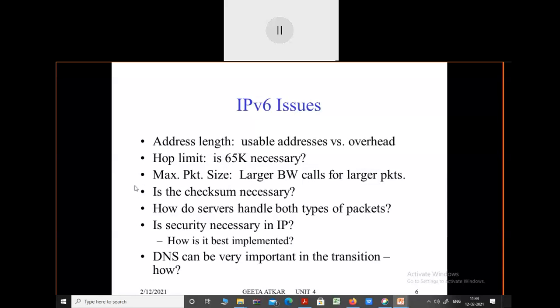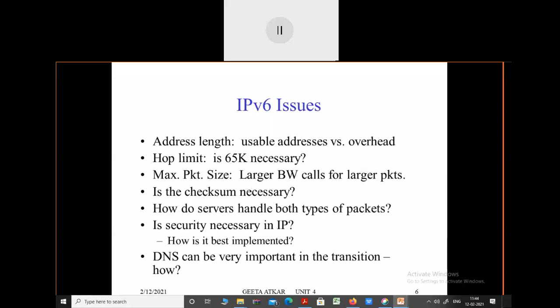And maximum packet size: larger bandwidth calls for larger packets. If the size of the packet is maximum, and as I told you the packet sizes are variable or unstable in case of IPv6, then the bandwidth required for those packets must be more. That problem will occur, because the packets which have larger sizes compared to the packets which have less require less storage space. So those packets will require more bandwidth or internet connectivity while transferring. So that problem will occur in case of IPv6.